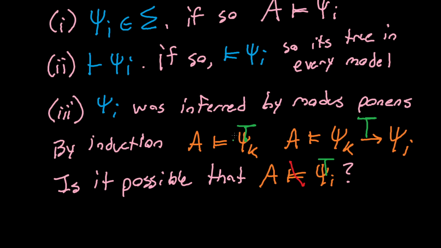I don't even know what psi k is; it's probably very complicated. But since by induction I already know it's true in A, I know its truth table has to evaluate to true, and the truth table of the implication has to evaluate to true as well. How could this possibly evaluate to false? I'm not writing this out fully formally, because it would take quite a while, but you get the picture: you can't have these two things true in A but the consequent not.